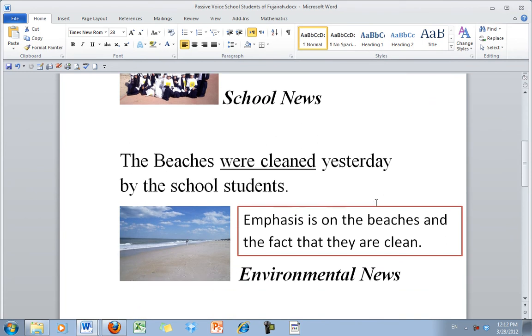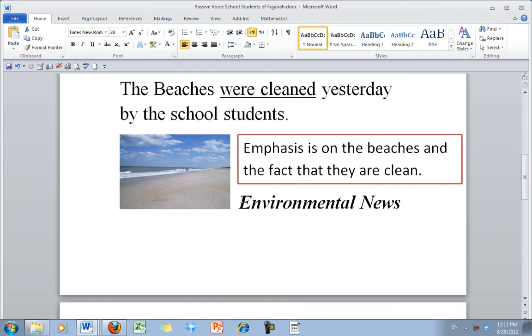However, if we now go to, let's say, environmental news, where the emphasis is clearly the environment, maybe a passive voice sentence might be more appropriate. And of course, we start off with the receiver to emphasize.